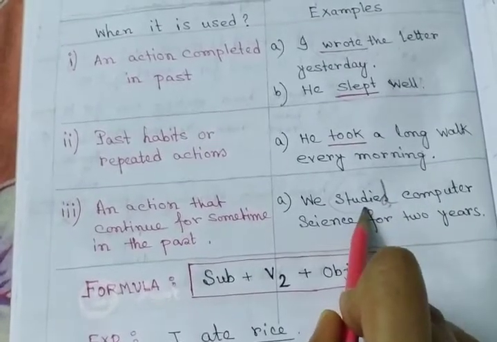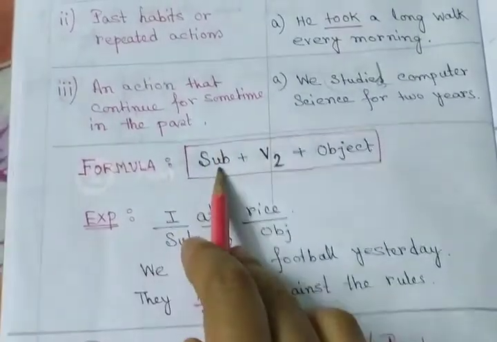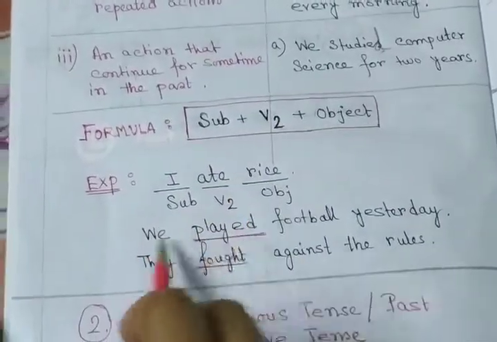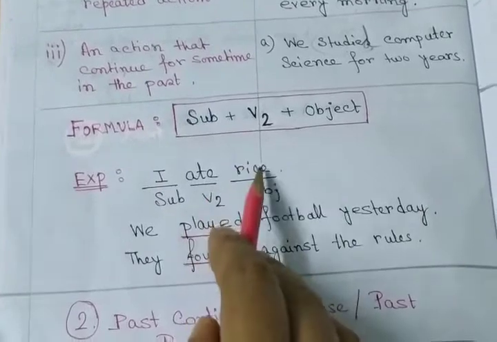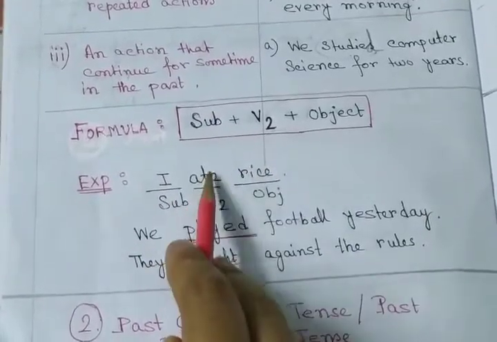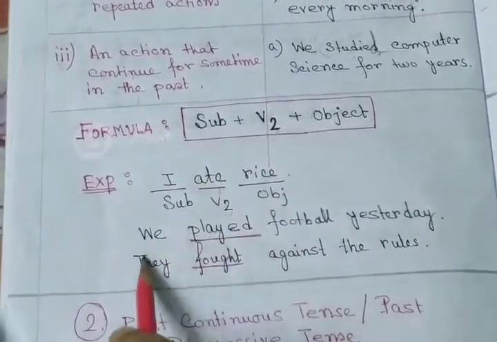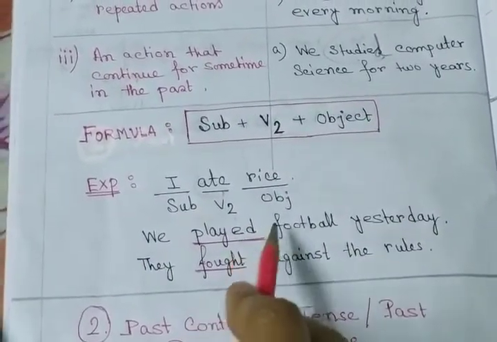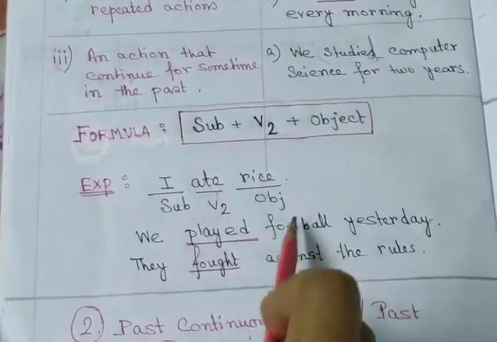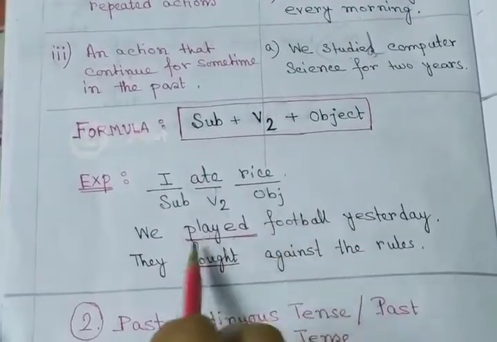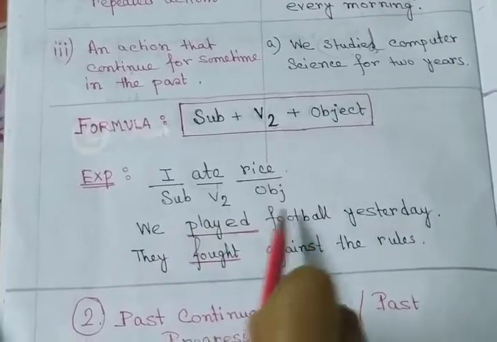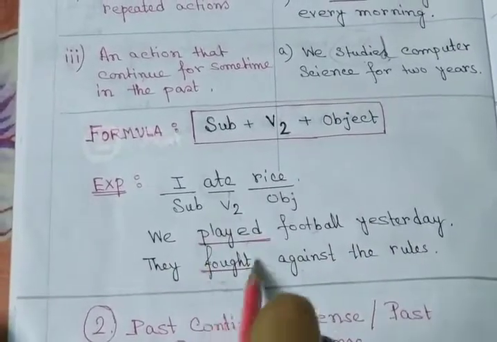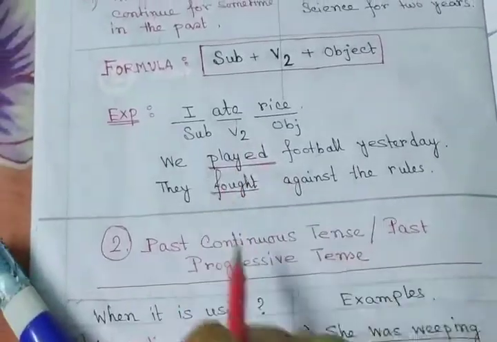Second form of verb. What is the formula? Subject plus verb second form and object. Some examples I have provided here. I ate rice. Eat, ate, eaten. Ate is used, verb second form. We played football yesterday. This action just happened yesterday. They fought against the rules. Fought, second form of verb, is used.